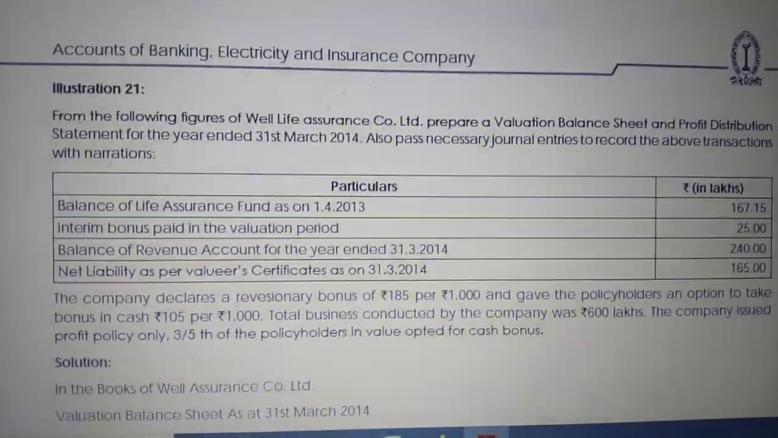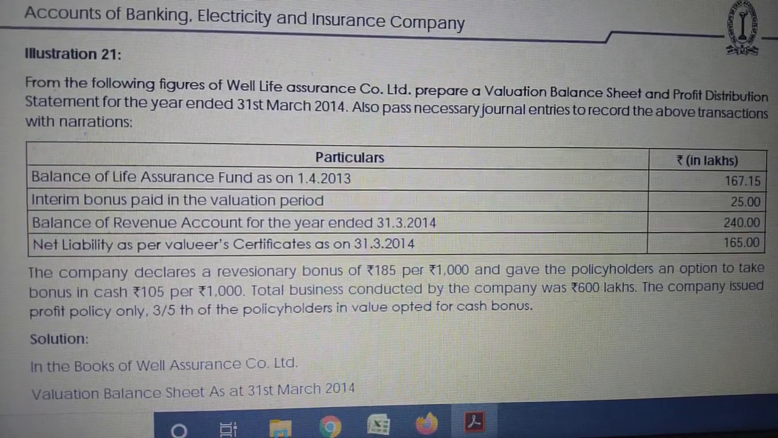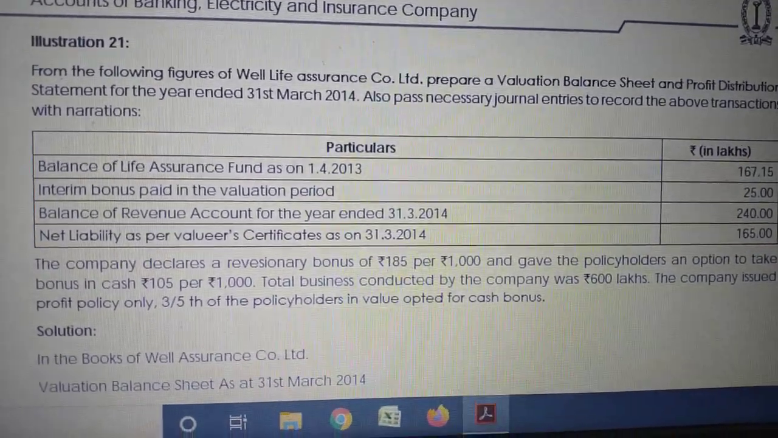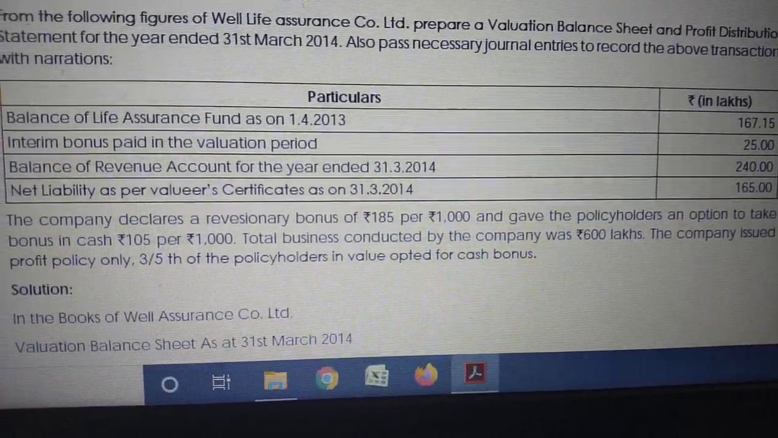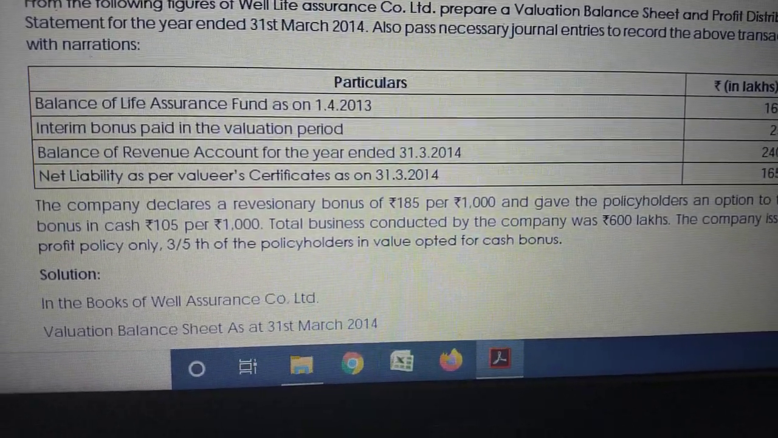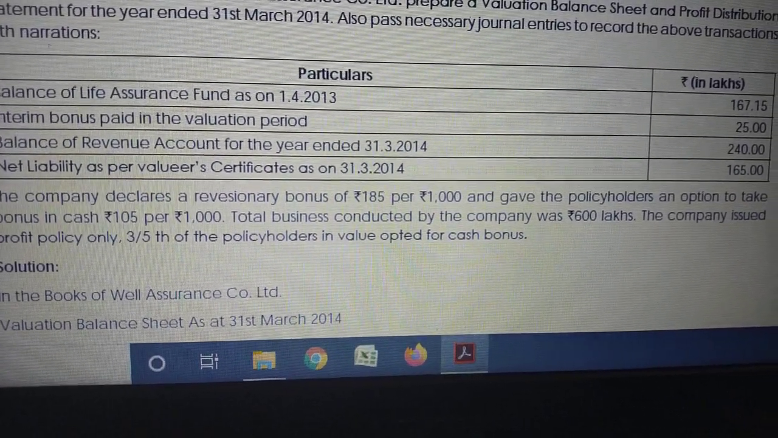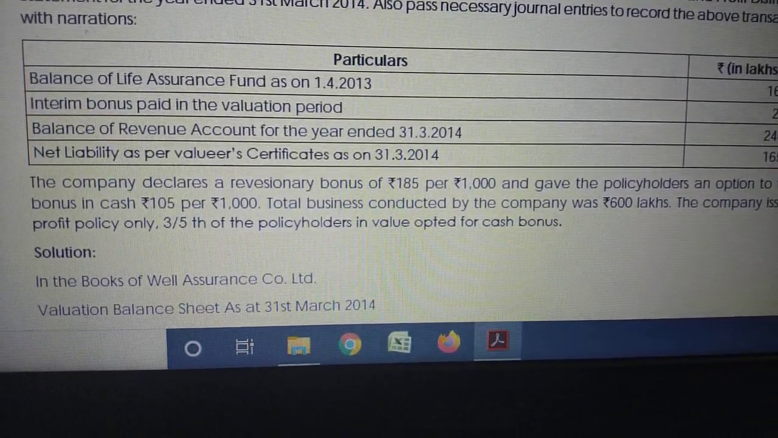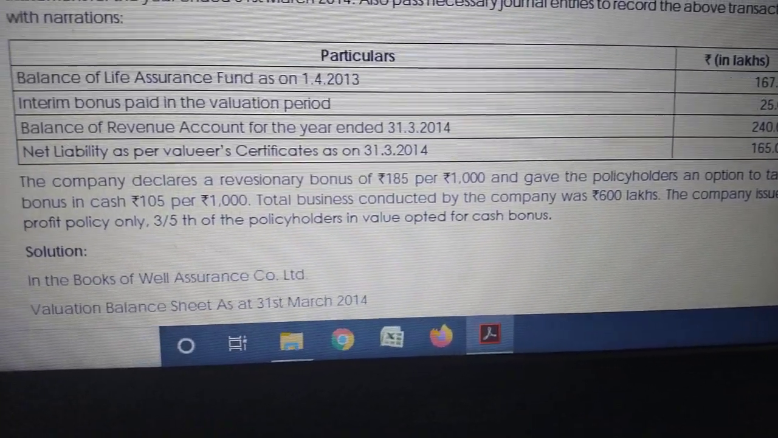This is also similar to the previous problem. Life assurance, they are asking us to prepare valuation balance sheet and profit distribution. First one is balance of life assurance fund, opening balance 167.15, and interim bonus paid 25 lakhs. Balance of revenue account for the year ended 31st March 2014 is 240. Net liability as per valuer certificate on 31/3/2014 is 165.